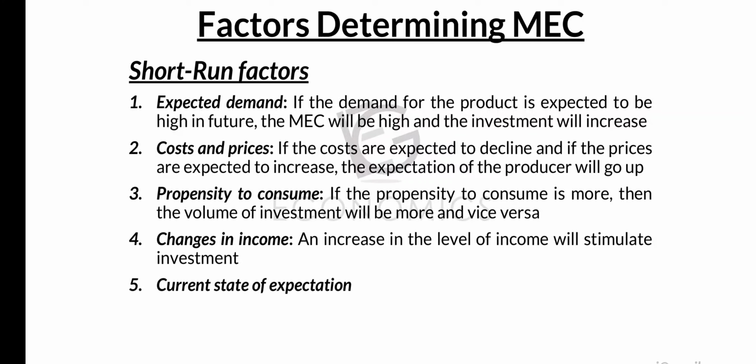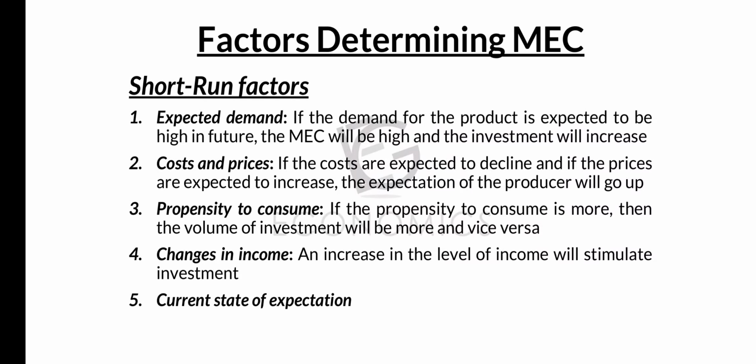and he'll be making more investment. The third one, propensity to consume. If the propensity to consume is more, then the volume of investment will be more and vice versa. If MPC, marginal propensity to consume, is more, then what will happen is that the volume of investment will be more and also vice versa. If MPC is low, propensity to consume is low, efficiency of capital or the volume of investment will also be low. The fourth one, changes in income.